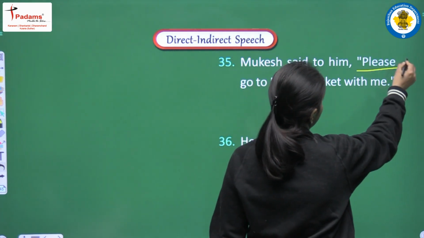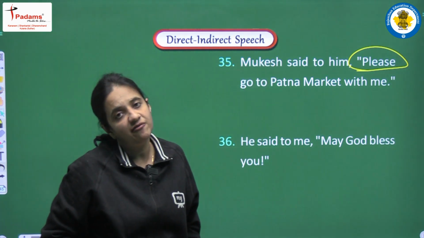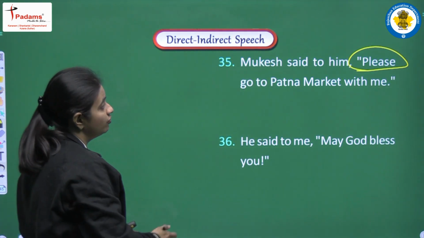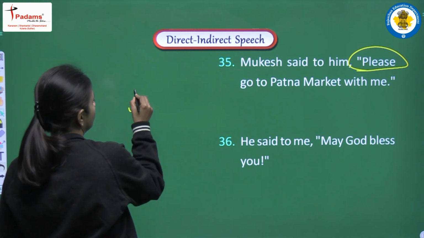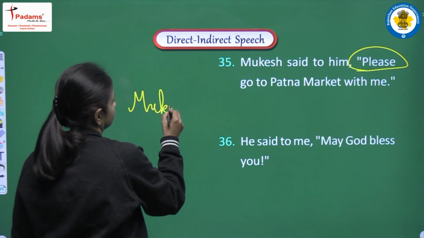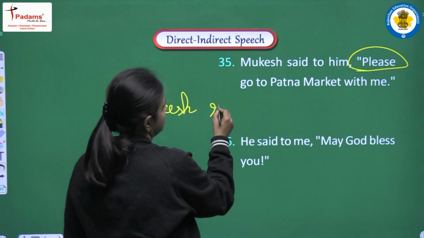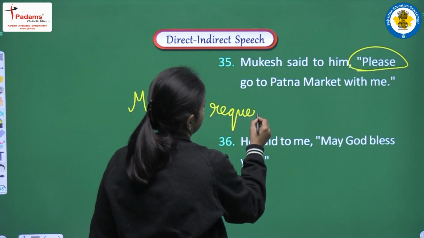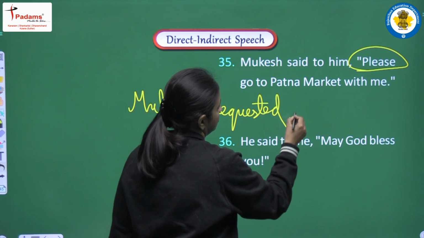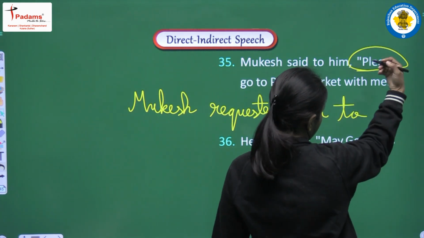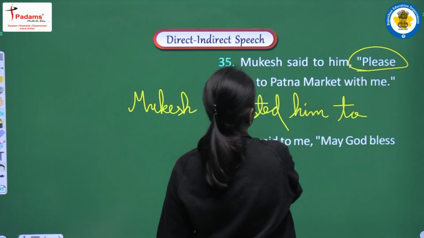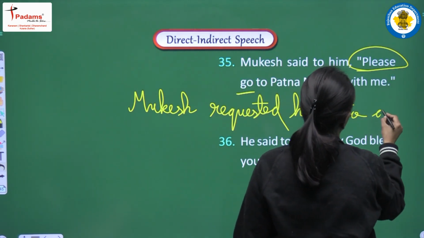Next, Mukesh said to him, please go to Patna market with me. So we are having please, it means it is clear we are having request in the sentence. So we will convert said to into requested, and we will write, Mukesh requested him to, please we have to remove, and after to we will continue with go.